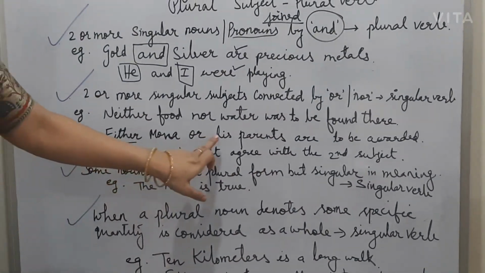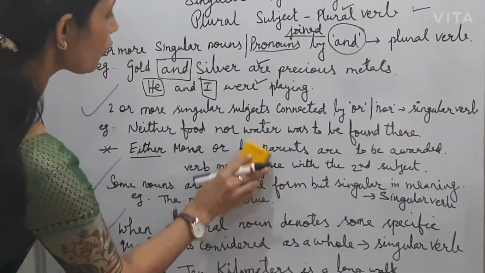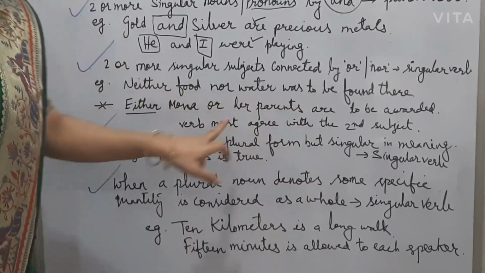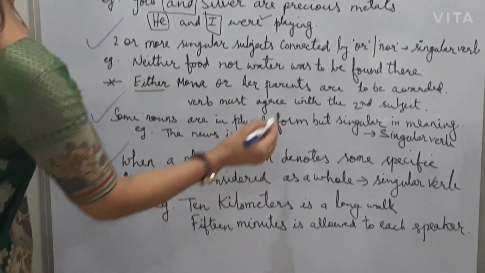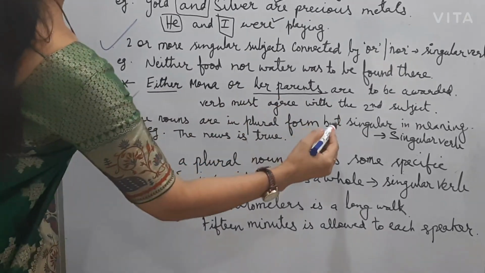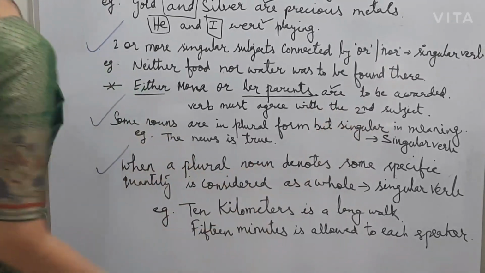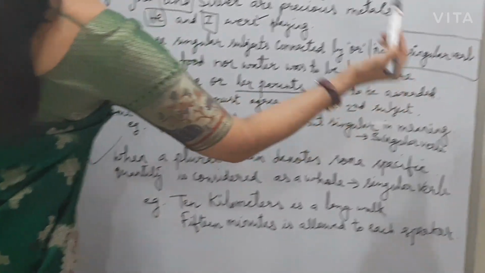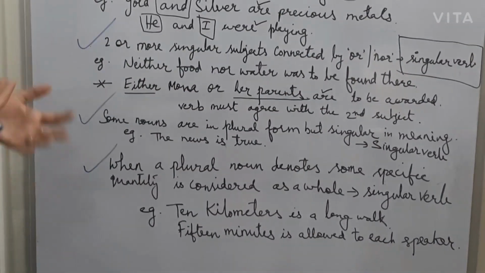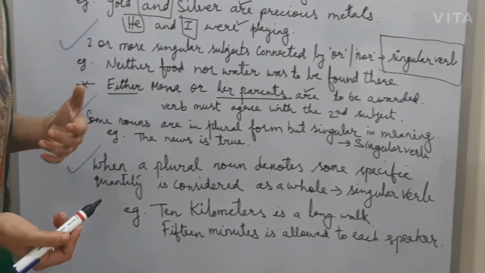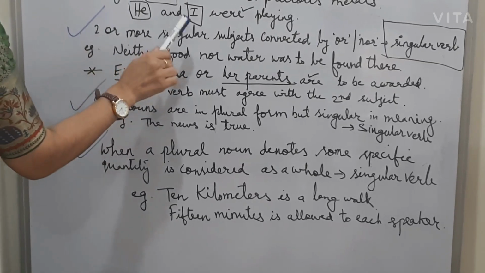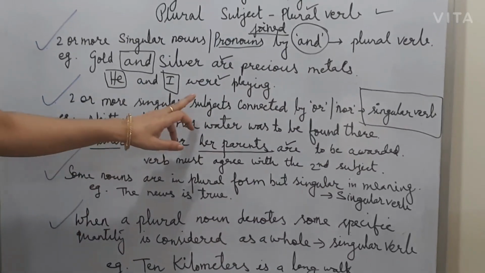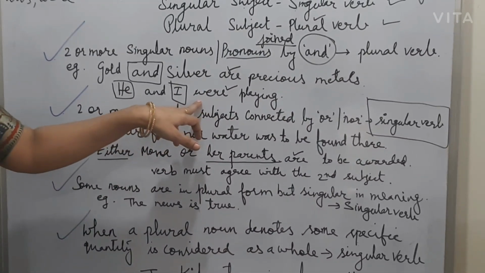Either Mona or her parents are to be avoided. So here either Mona or her parents. Here we are using her parents, that is why we are using a plural verb. Now this is a little tricky. It's not going as per this rule, because in English we always have to follow some tricks, and some exceptions are always there on the way. Even in the first one, when I said that when we are using and, then we use the plural verb, here also there are some exceptions, some tricky situations.